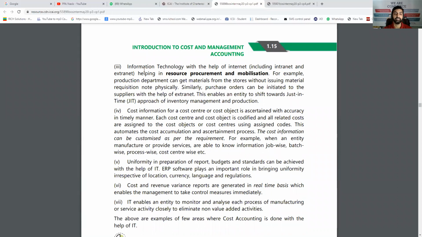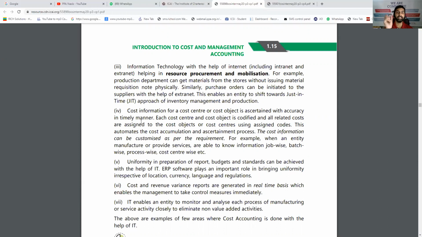If the proper costing system is implemented, then with the help of the internet, it helps in resource procurement and mobilization. So I can set the standards. I can set automatic alarms, like whenever the stock comes down to this level, automatically the order will be sent to our supplier. When the goods come in, then automatically the quality control department will be informed about it. So everything can be done with the help of the internet and computer systems. Cost information for cost center and cost object can be calculated accurately for every cost center. What is a cost center? That is coming in the next short note.